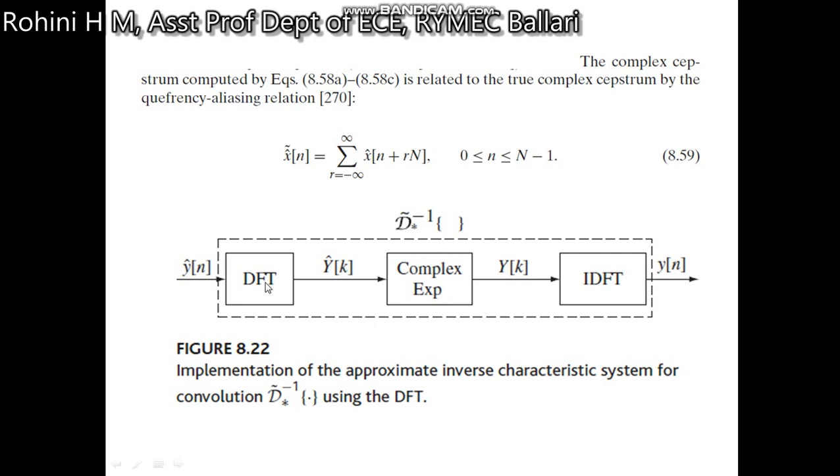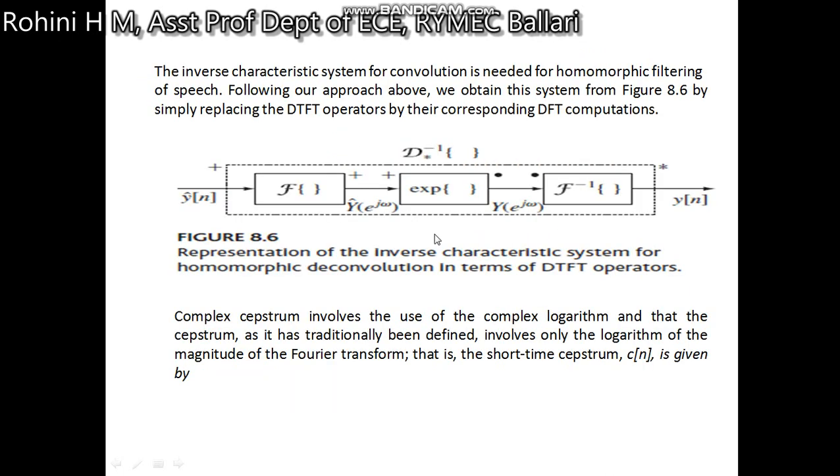So it is y of n. Here also we first take the DFT, so we get Y of k. Then we take the exponential. There we applied logarithm, and now we are applying exponential in order to get Y of k. Then we take the inverse discrete time Fourier transformation, since this is a deconvolution. So this is a third type of representation of the inverse characteristic system for homomorphic deconvolution using the DTFT, discrete time Fourier transformation.